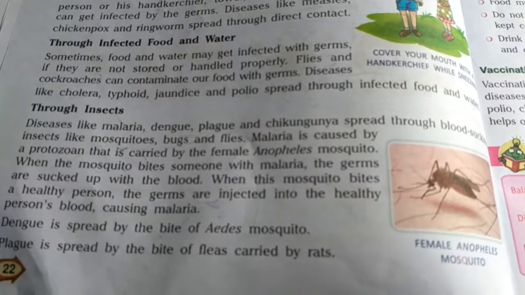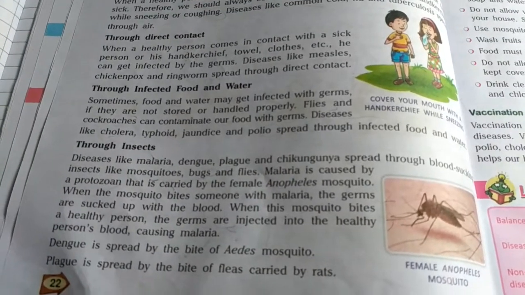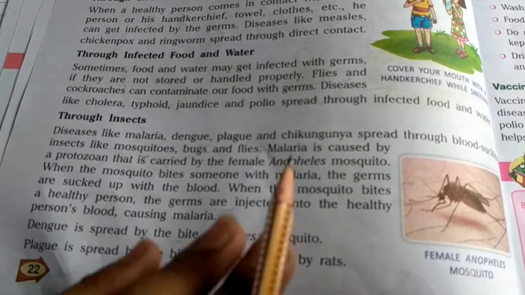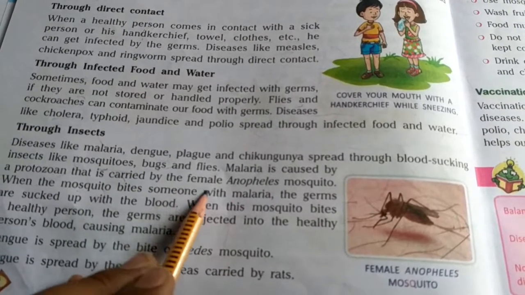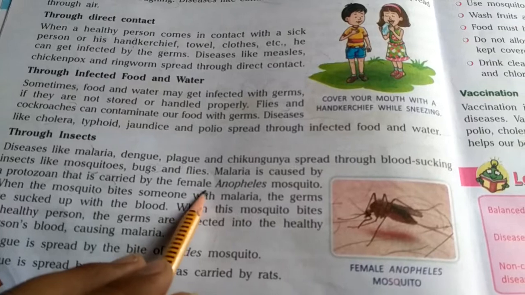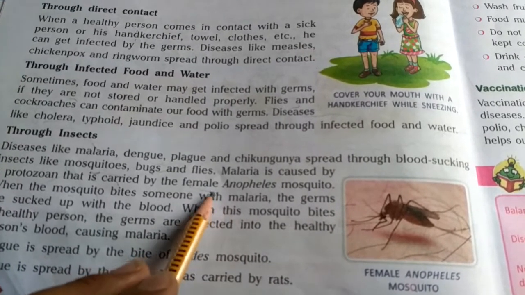They cause malaria, chikungunya and fever and all that. So what is the name of that particular mosquito? The name of that particular mosquito is the female Anopheles mosquito.